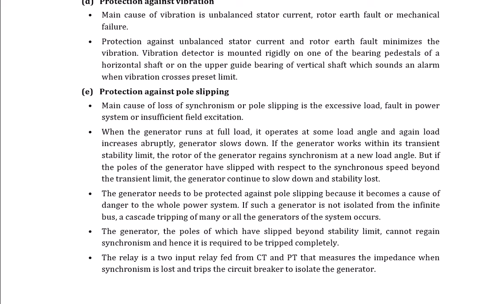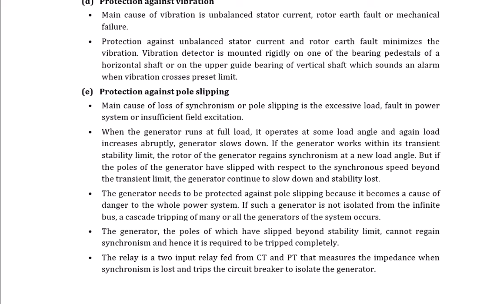Okay, so the generator needs to be protected against pole slipping because it becomes the cause of danger to the whole power system. If such a generator is not isolated from the infinite bus, a cascade tripping of many or all the generators of the system occurs. Okay, so the generator, the poles of which have slipped beyond the stability limit, cannot regain synchronism, and hence it is required to be tripped completely.